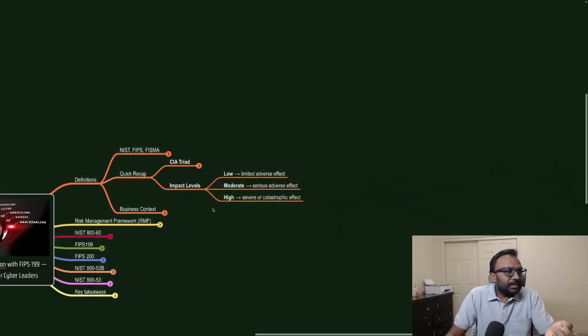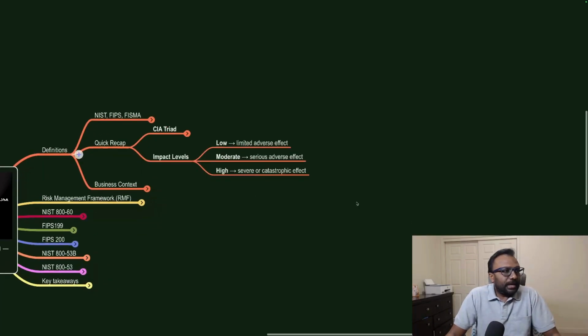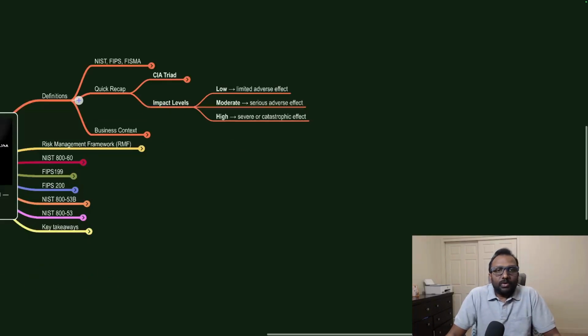Then the third one is considered the high impact level. When it comes to the high impact level, it is very serious in nature. It can be harmful to people. The business is entirely shut down and operations are not able to move on. For example, a data center is entirely down, or it is a catastrophic effect, which has a lot of impact, a lot of regulatory impact on the organization.